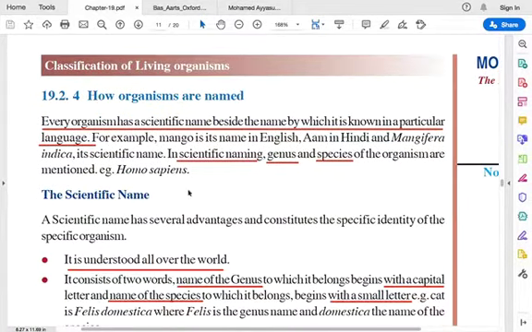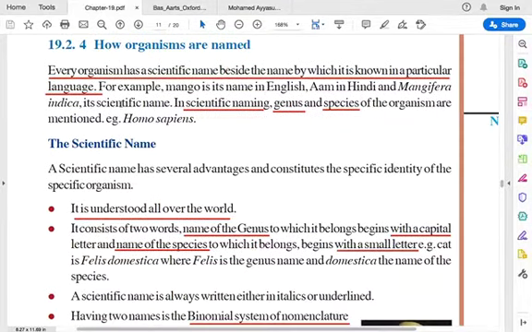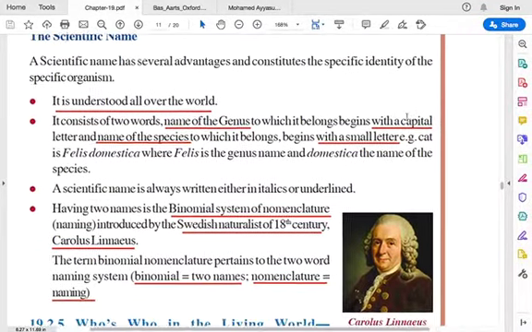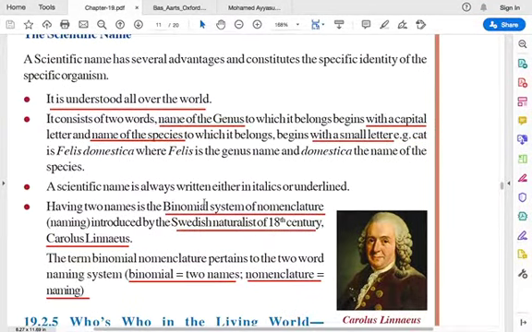Then we saw how organisms are named. In scientific naming, the genus and species of the organism are mentioned, for example Homo sapiens. This is called the scientific name, and this nomenclature is called the binomial system. That is, we use 2 names. Bi means 2. So the cat we have in a house is called Felis domestica.